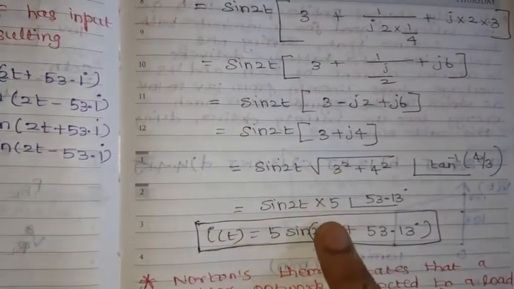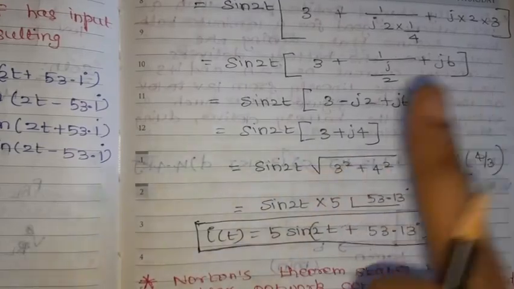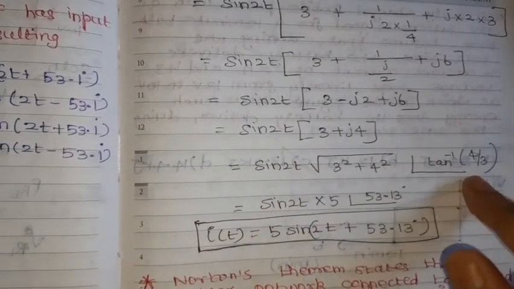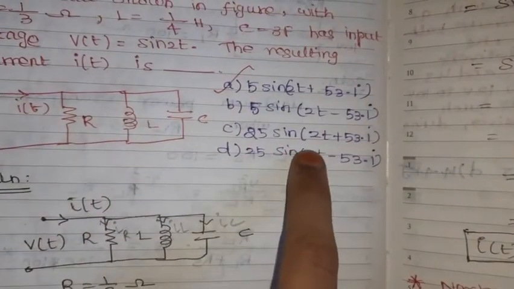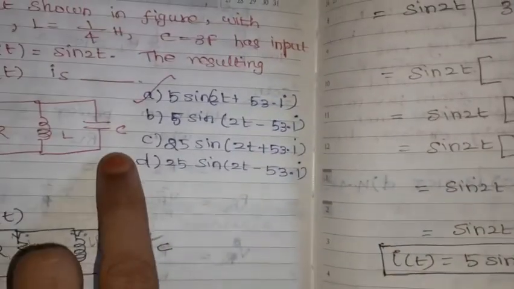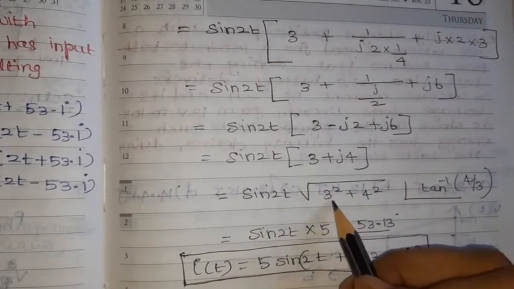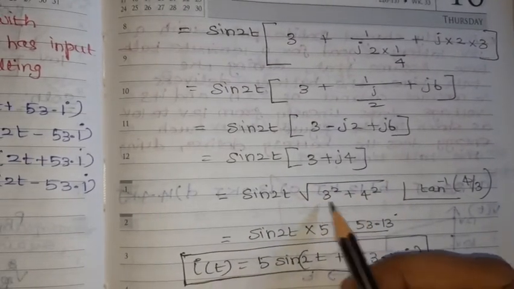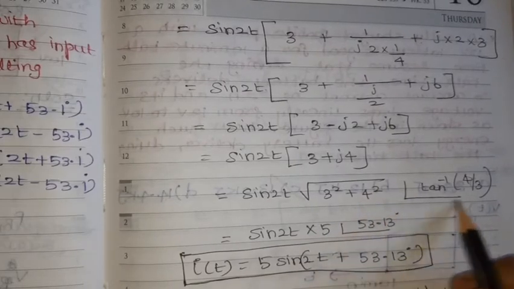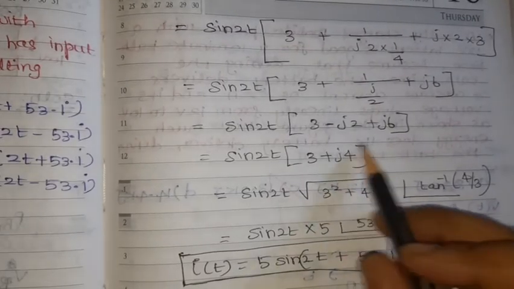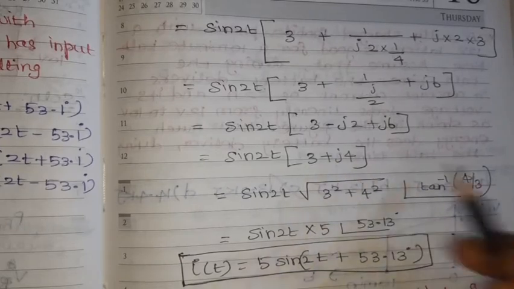When simplifying, we can find out magnitude and the angle for this, because here the magnitude and the angle are given. The magnitude is the square root of 3 square, real part square, plus 4 square, imaginary part square. How to find out the angle for the rectangular form? Tan inverse of 4 by 3.